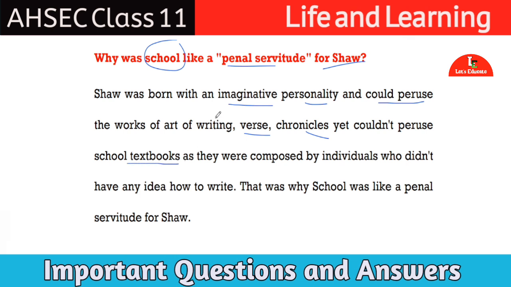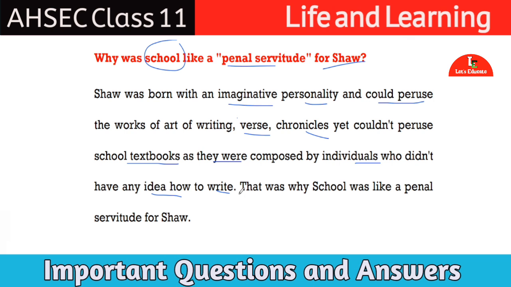Here we can say that George Bernard Shaw could read critical books easily, but he could not understand the school textbooks, because they were composed by individuals who did not have any idea how to write.